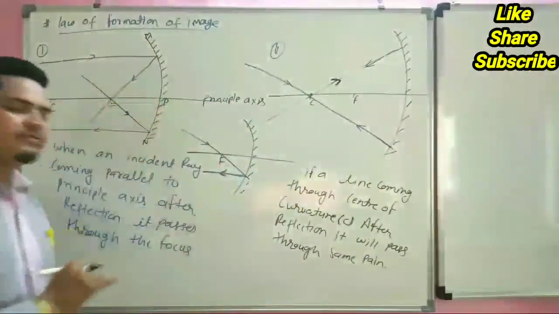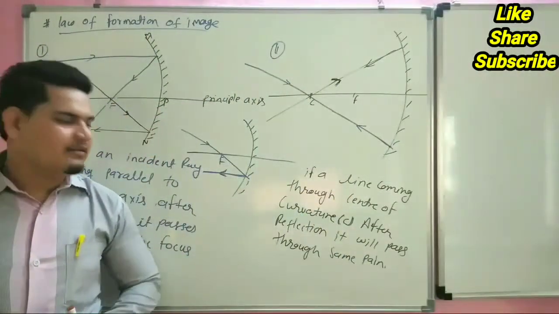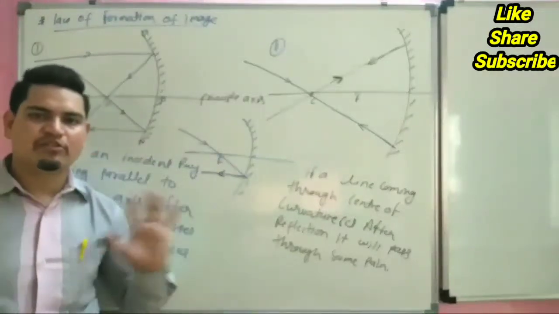We can also understand this easily by formation of image.